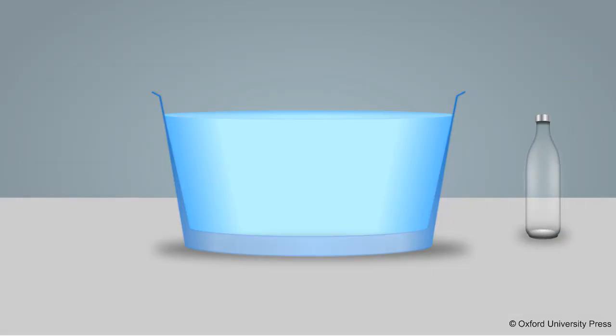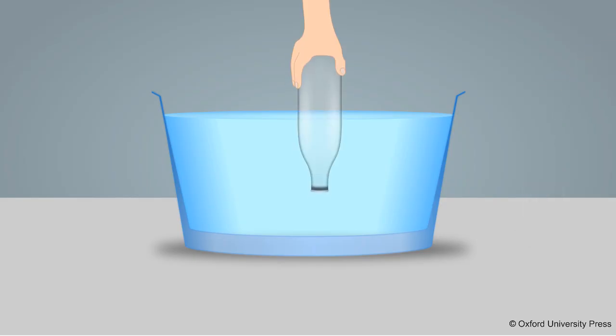Air is also present in everything that appears empty. Let's do an activity to find out. Open an empty bottle and immerse it upside down in a tub full of water. Notice that water does not enter the bottle, no matter how far down you may push it. Now, tilt the bottle slightly. Notice water entering the bottle and air bubbles emerging from the mouth.